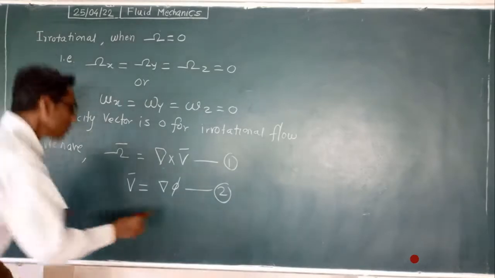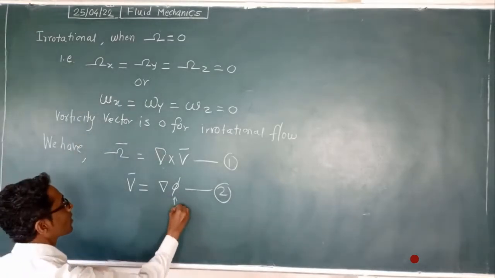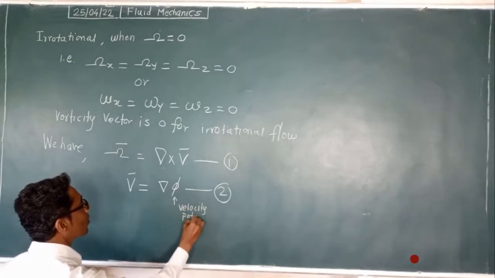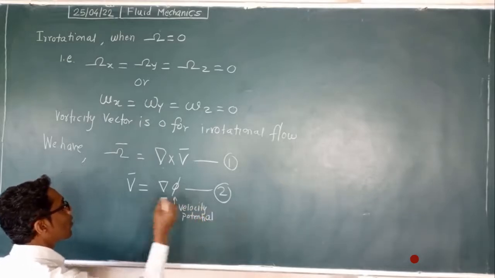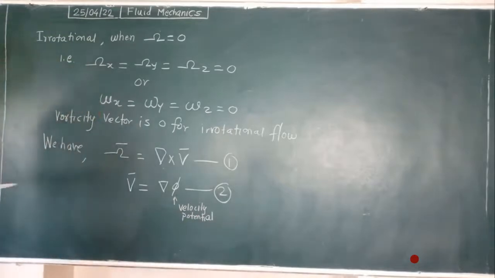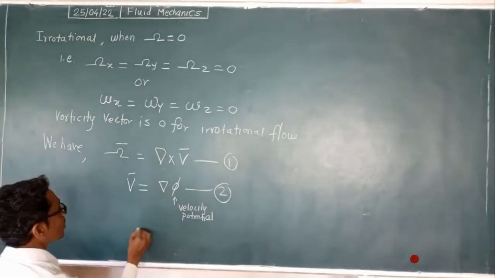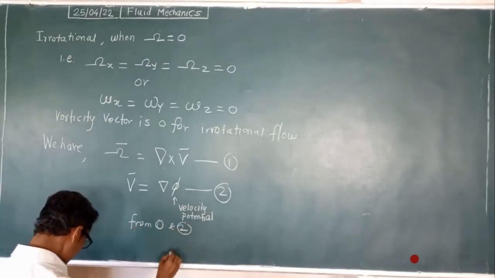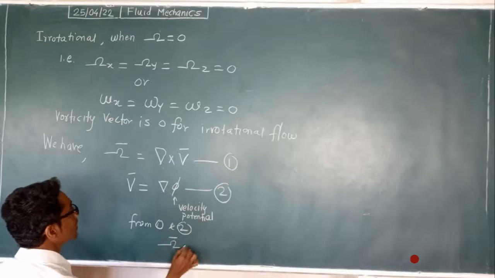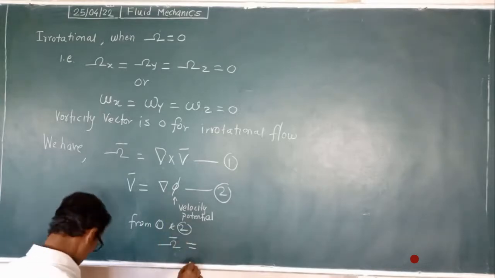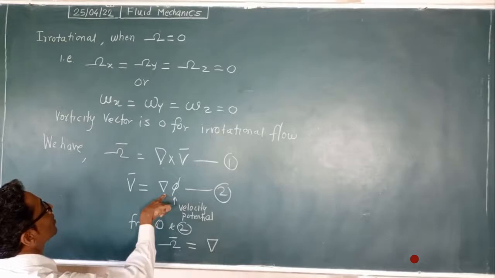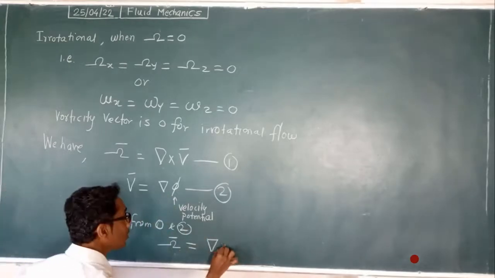Currently, phi is a velocity potential. From 1 and 2 we can write the vorticity vector is equal to del cross del phi.